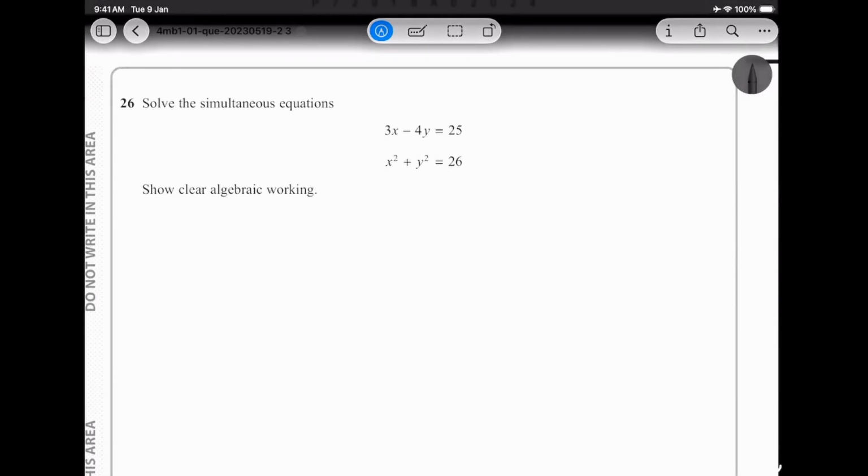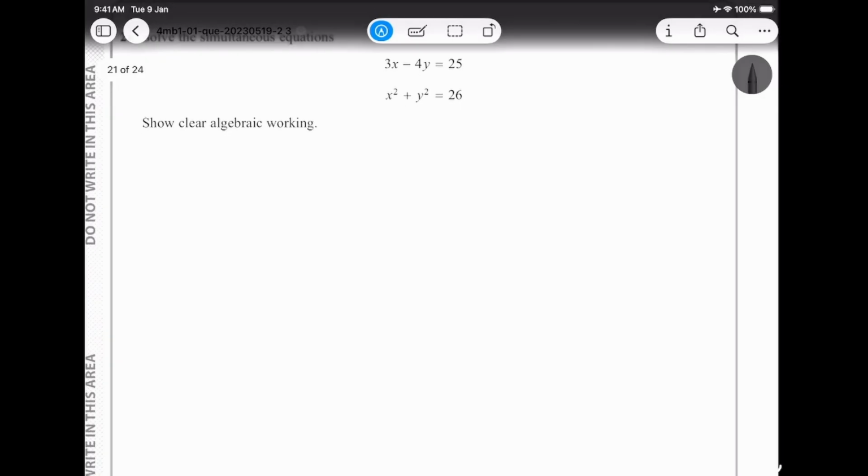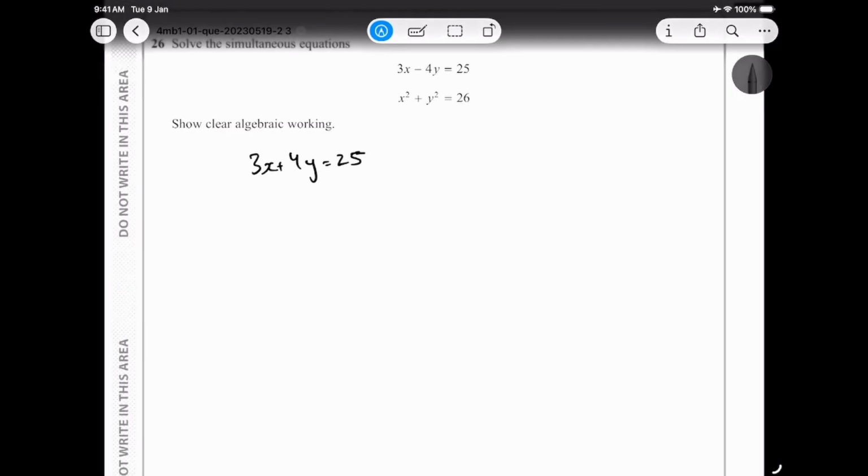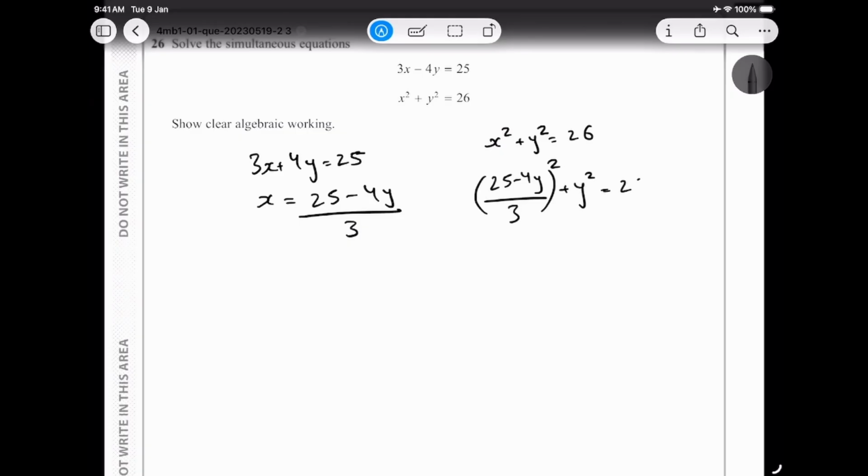Now solving the simultaneous equation. Again, the simultaneous equation is very, very simple. So what I'm going to do is take 3x plus 4y is equal to 25. I'm going to make any one of them the subject. I just want to make x the subject, so that's going to be x is equal to 25 minus 4y upon 3. All right, and all I've got to do is plug this value into this equation, x squared plus y squared is equal to 26. I get 25 minus 4y upon 3, the whole thing squared, plus y squared is equal to 26. I expand the bracket, so I get 25 minus 4y times 25 minus 4y divided by 3 times 3, which is 9 in this case, plus y squared is equal to 26.